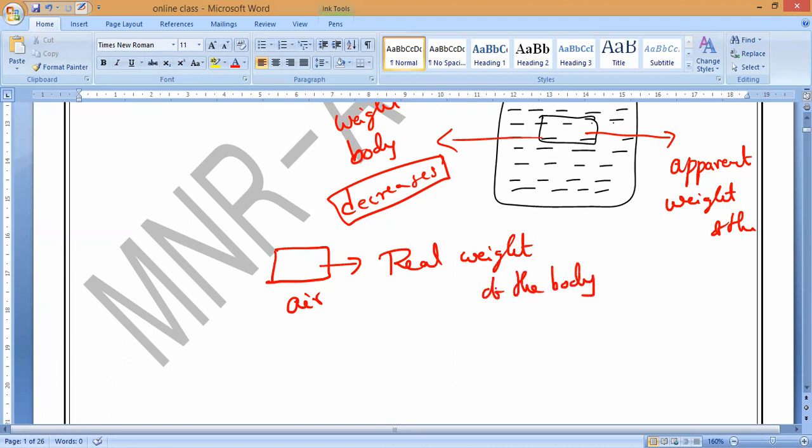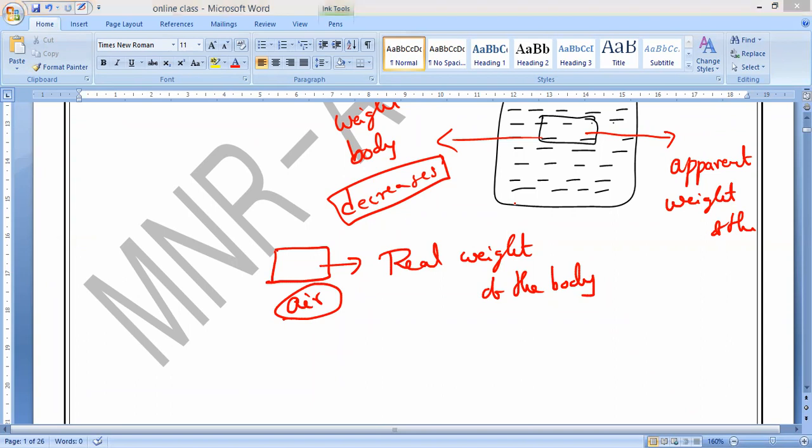So where does it have more weight, inside the liquid or in air? In air. Always the body has more weight in air compared to when the same body is immersed inside the liquid. So why is the body's weight decreasing? Because when it is inside the liquid, the buoyant force is acting on it, so the weight of the body decreases. That is what you have to remember.